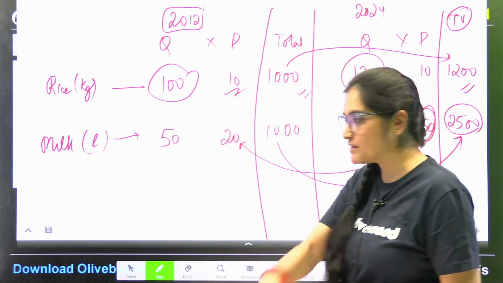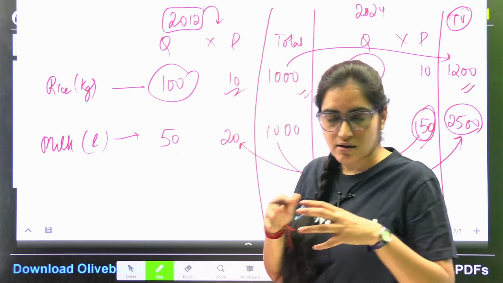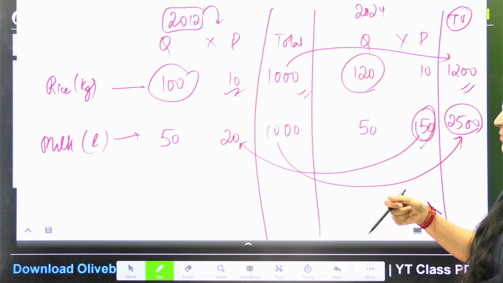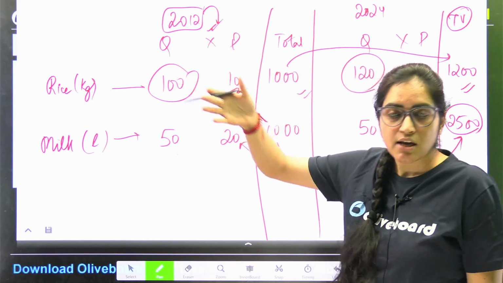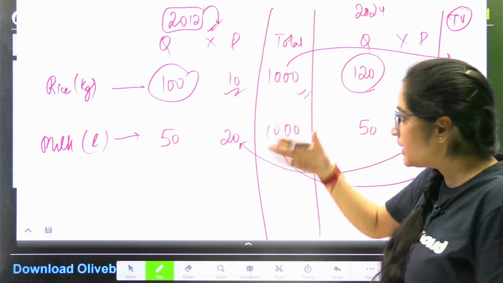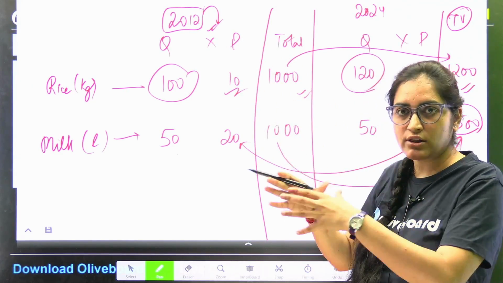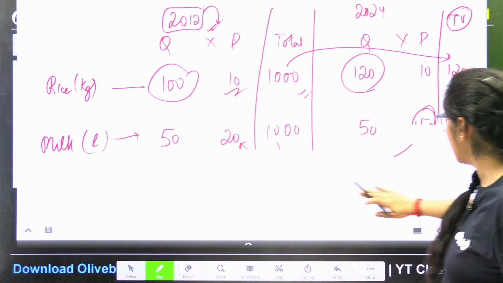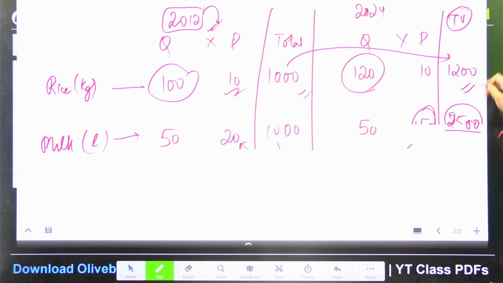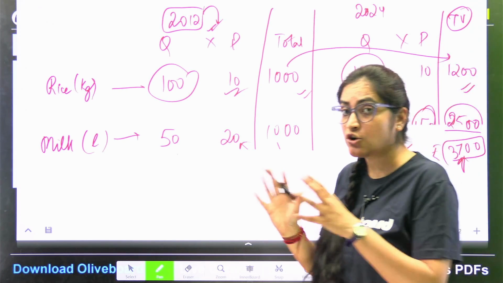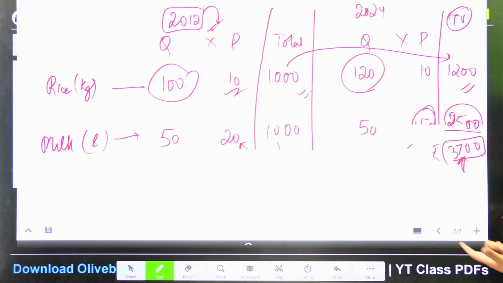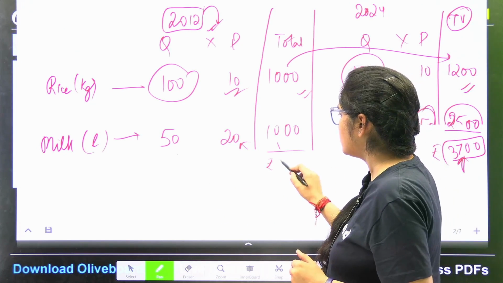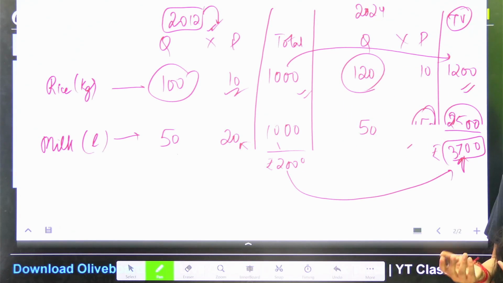But when I say constant prices in our national income calculation, we have fixed the constant price for the base year. So 2012 is the base year from which we have calculated all the constant prices. So what I am going to do is, if we see the rise of national income, in this it is 3700. If I just want to calculate the total value of goods and services produced, in this it is 3700. At this it was rupees 2000. But does it show the true picture? I hope you are clear with it.